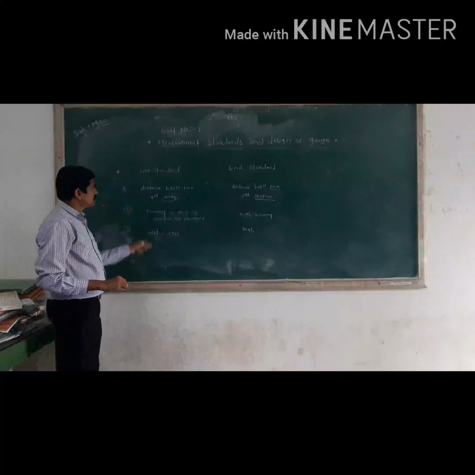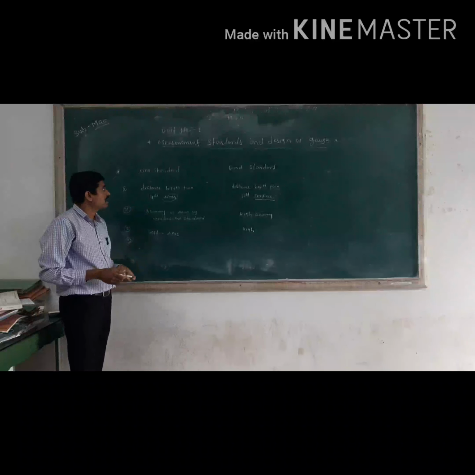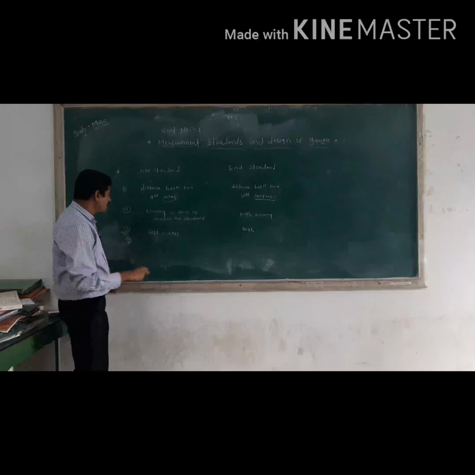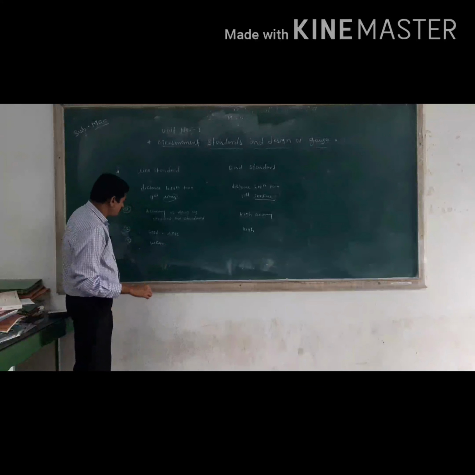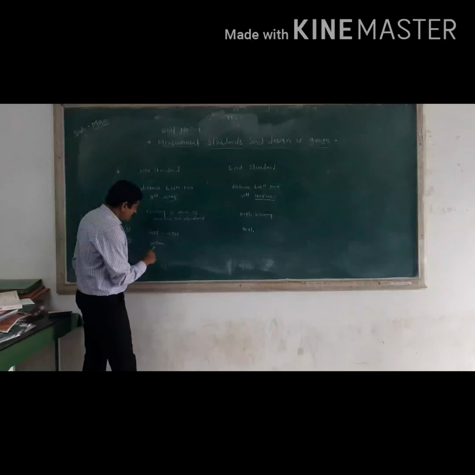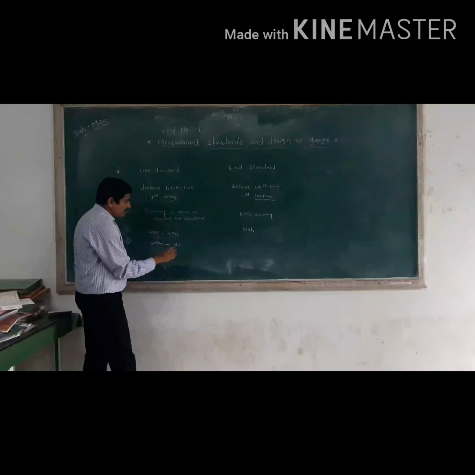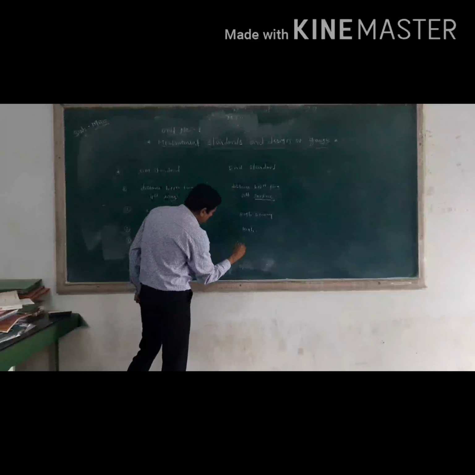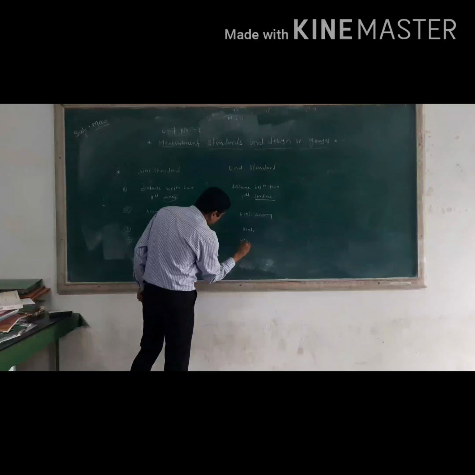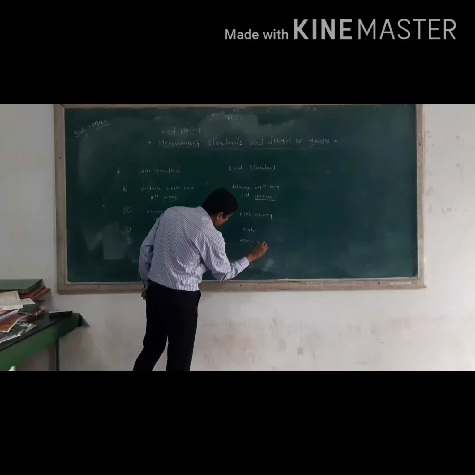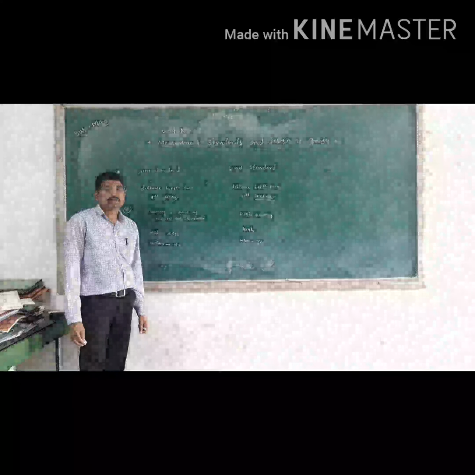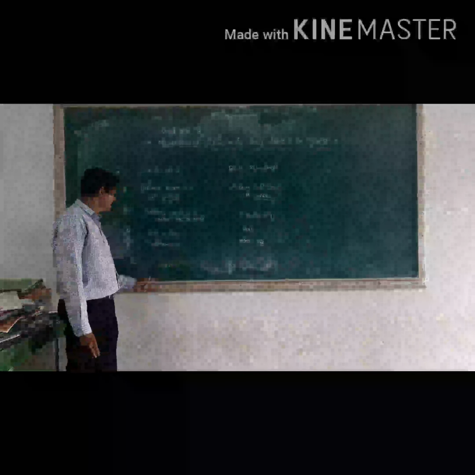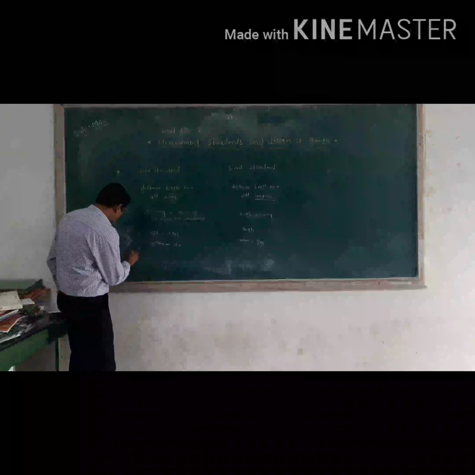The next point is the example. The example of the line standard is a scale. We are using a meter or yard, or we can say the micrometer, vernier. But what about the end standard? The examples of the end standard are the slip gauges, or we can say the different end bars. You should remember the examples.